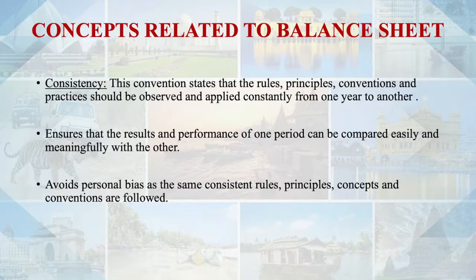So you have to be very consistent with the rule as per your choice, as per the choice of the people who are preparing the accounts. They cannot keep on changing the rules. No, you cannot keep on changing the rules, because somewhere you have to be consistent with what you are doing. So as per your choice, as per your will, you cannot make changes in your rules and policies. So somewhere it puts a full stop on the biasness of the people who are preparing the accounts.